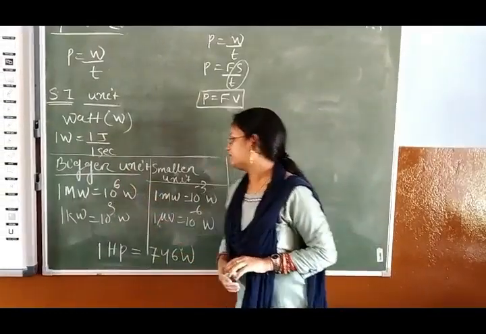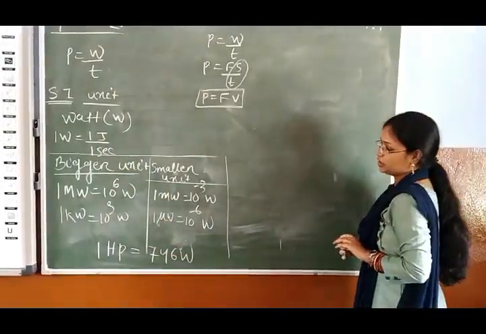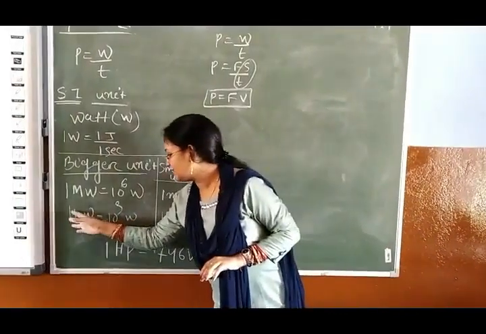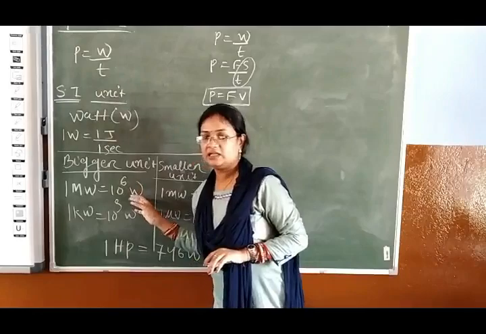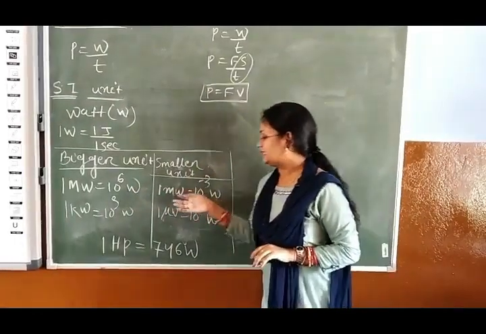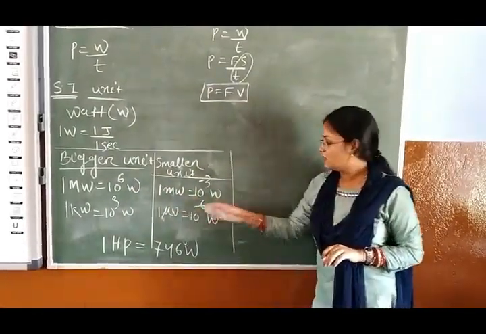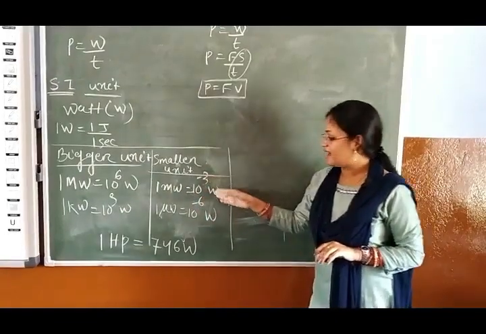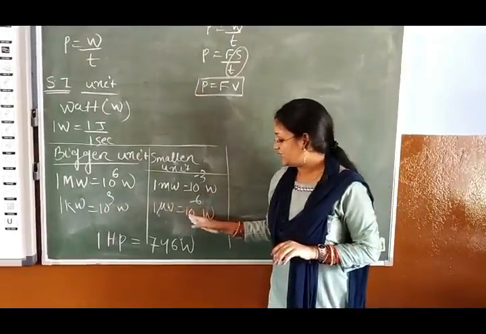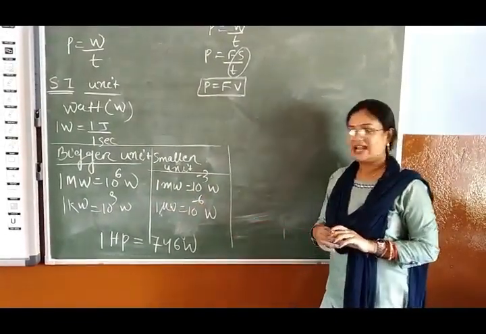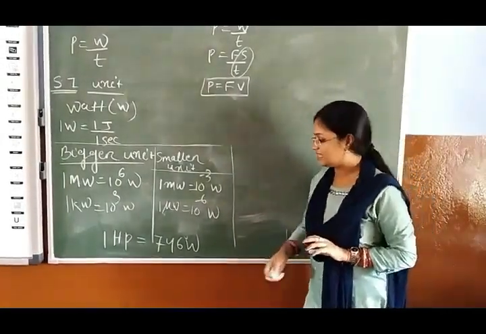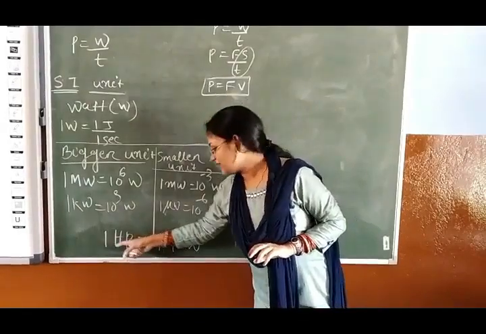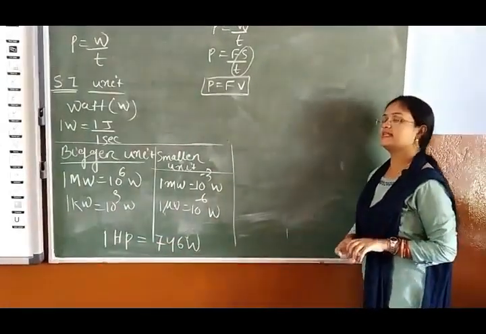Some bigger units of power are also there, that is the kilowatt. 1 kilowatt is 10 to the power 3 watt, 1 megawatt is 10 to the power 6 watt. Some smaller units are also there, that is milliwatt and microwatt. 1 milliwatt is 10 to the power minus 3 watt, 1 microwatt is 10 to the power minus 6 watt. And one unit of power we generally use in most cases is horsepower. So 1 HP equals 746 watt.